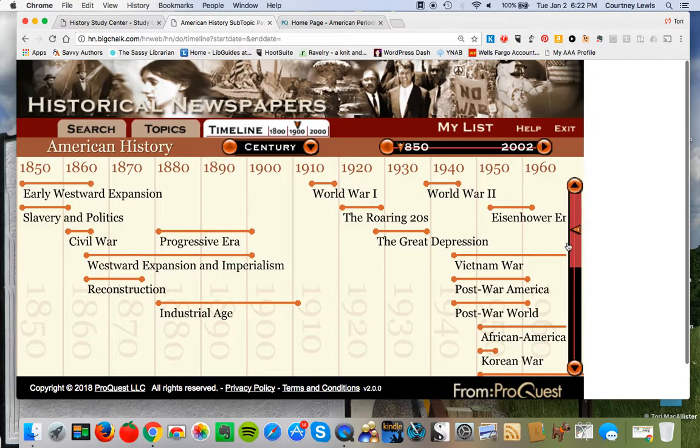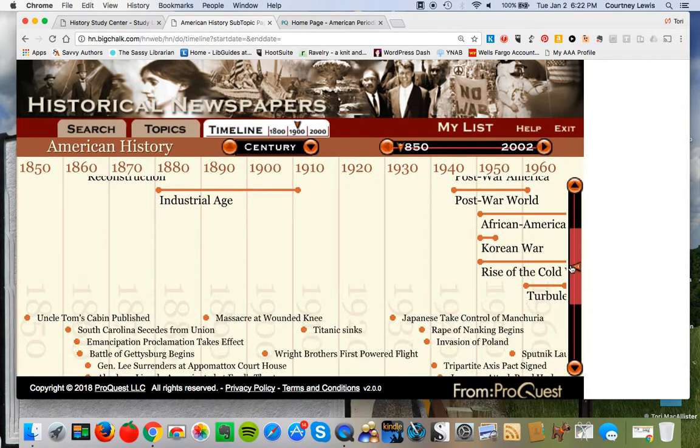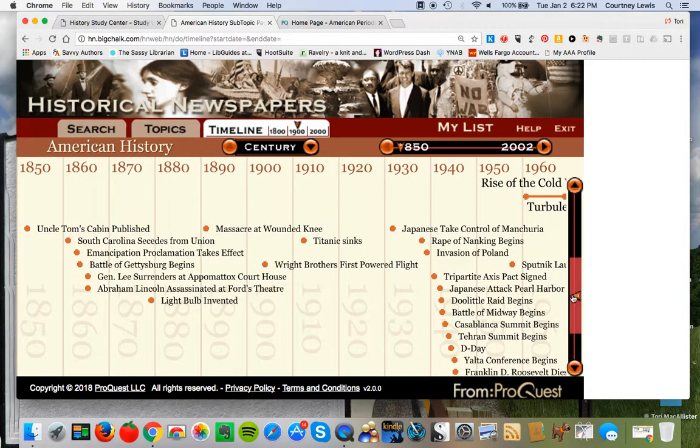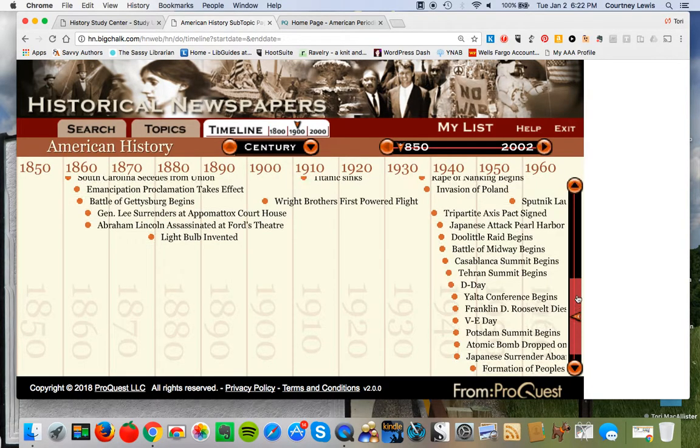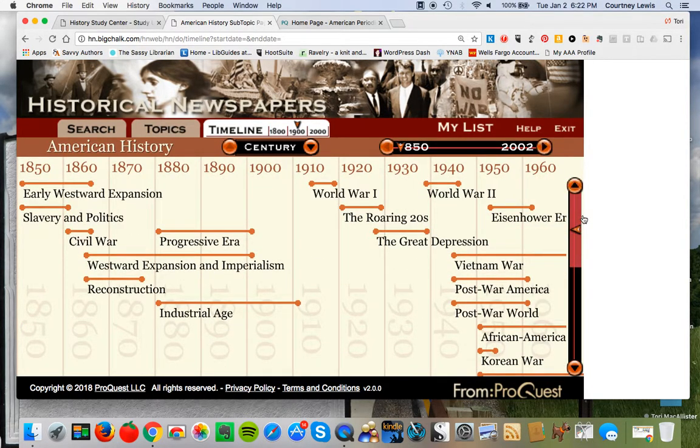And notice that it sort of scrolls down. You can see that there are some that are really detailed down here, specific instances or events that are available. And obviously there's a lot more in the 20th century because there's a lot more newspaper coverage. But if we even take over here this idea of, okay, so let's say 1870 to about 1910 is our time period, we've got a ton of progressive era stuff, westward expansion and imperialism, as well as the industrial age.